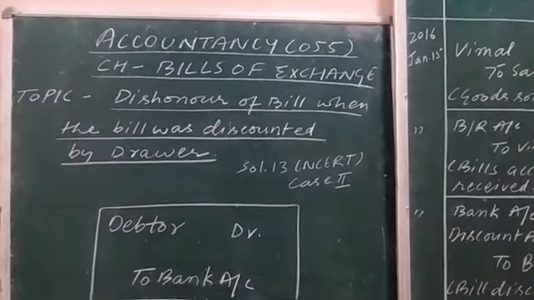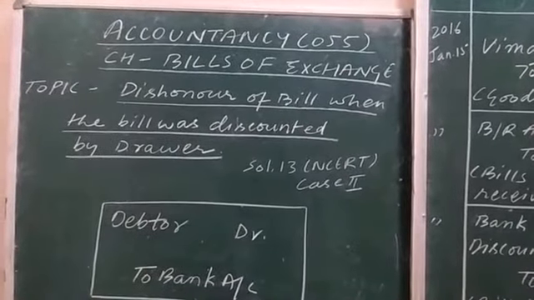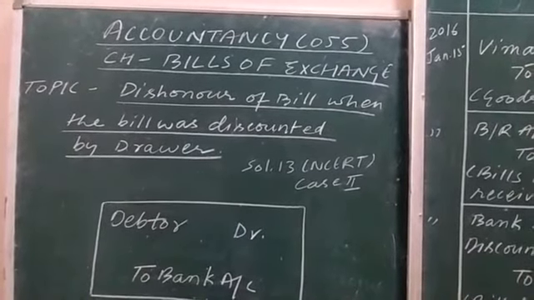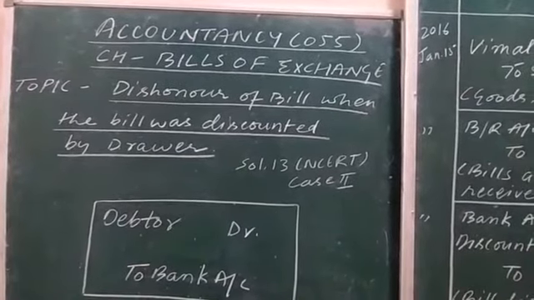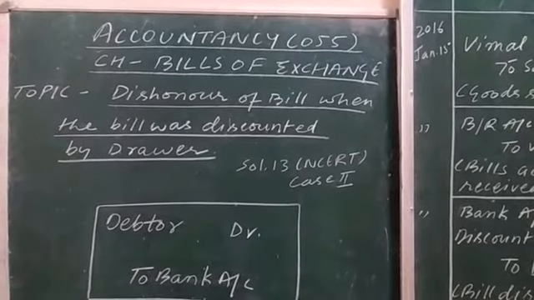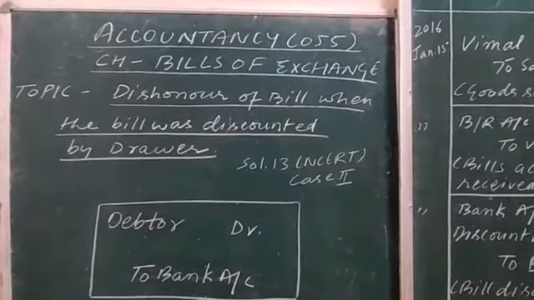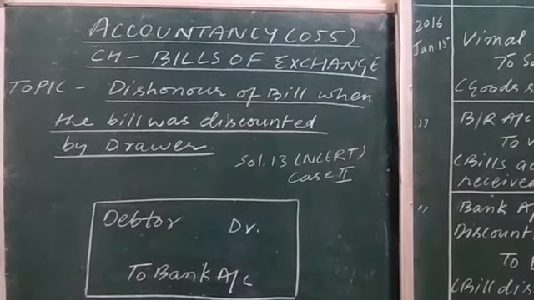But this bill was dishonored by the drawee, and the same bill was discounted by the drawer with the bank also.